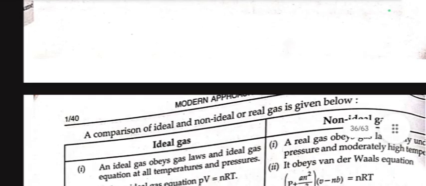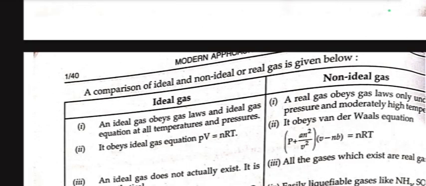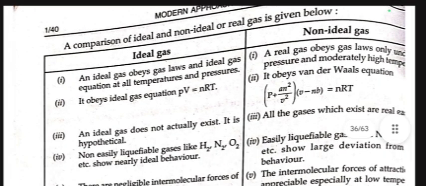A comparison between non-ideal and ideal gases. Ideal gas obeys gas laws and the ideal gas equation at all temperatures and pressures, whereas a non-ideal gas obeys gas laws only under low pressure and moderately high temperature. An ideal gas obeys the ideal gas equation PV equal to nRT. A non-ideal gas obeys the van der Waals equation (P plus a n square by V square) (V minus nb) equal to nRT. An ideal gas does not actually exist, it is hypothetical. All the gases which exist are real.